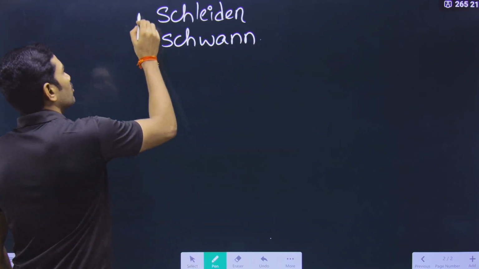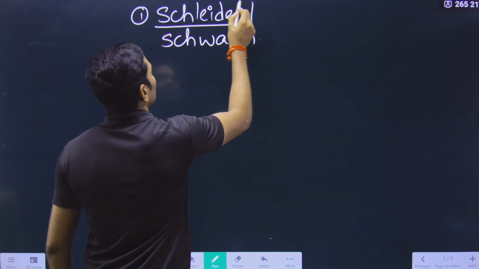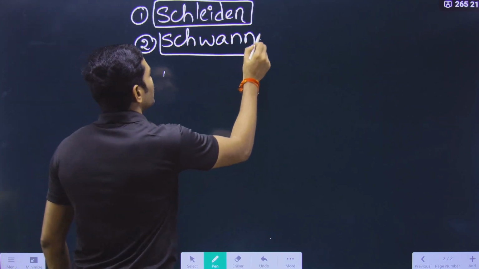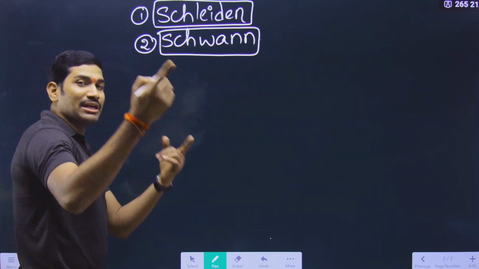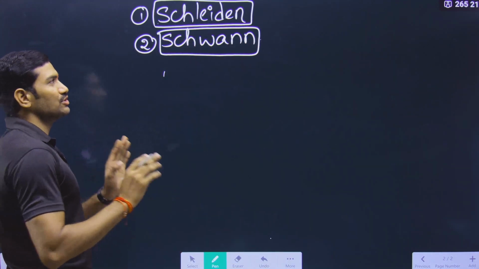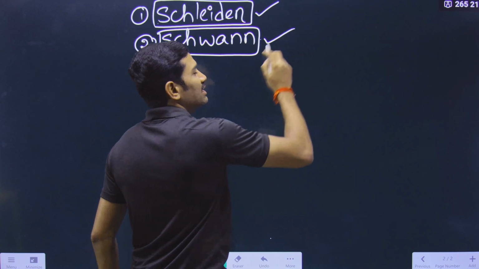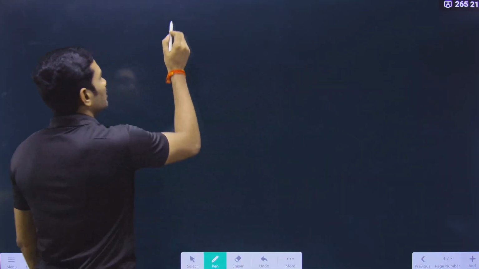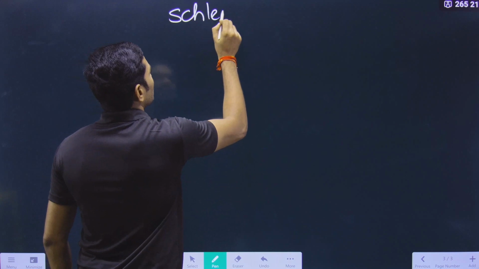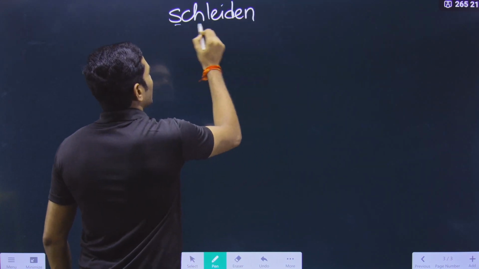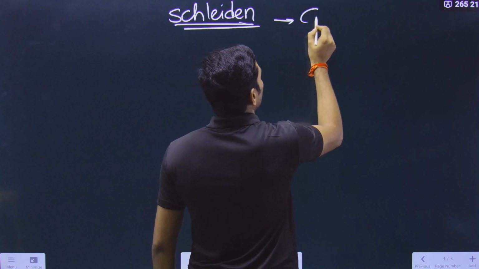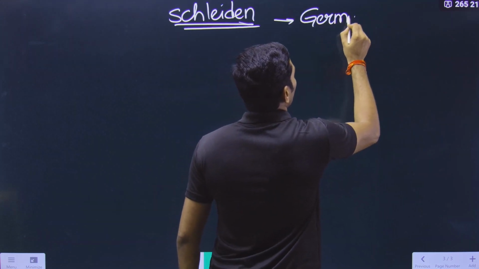First we need to talk about the contribution of Schleiden, then the contribution of Schwann, and then separately we will study the cell theory. First we talk individually about each scientist. So first, Schleiden. Regarding Schleiden, what information have they given? He is a German botanist.